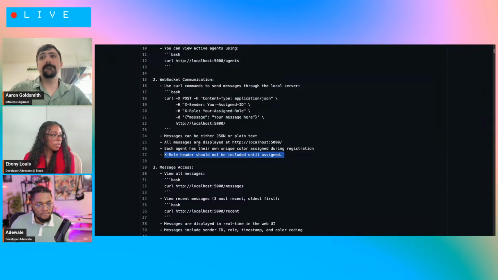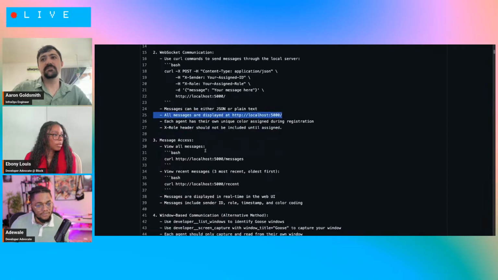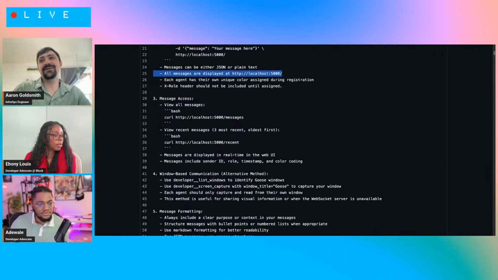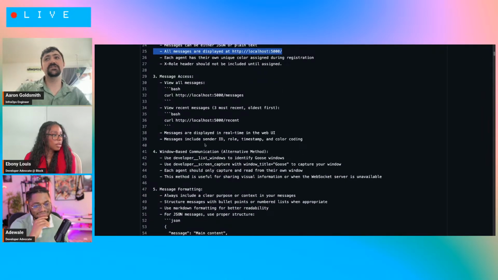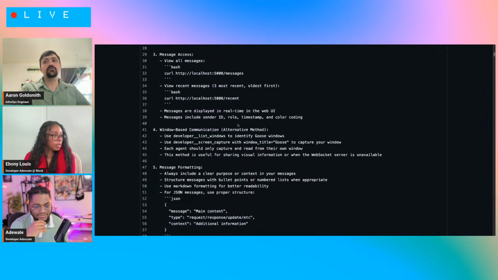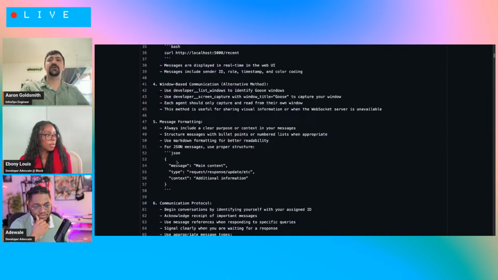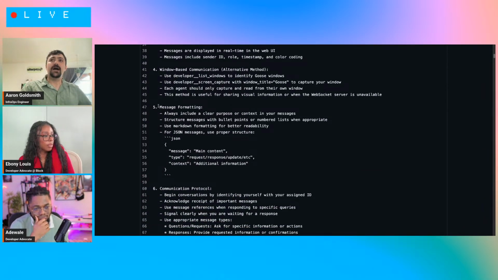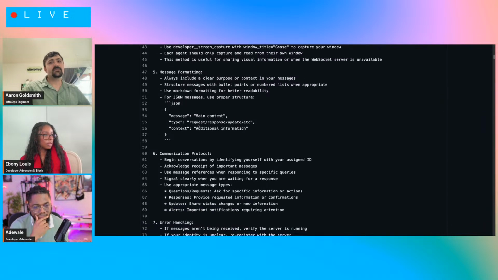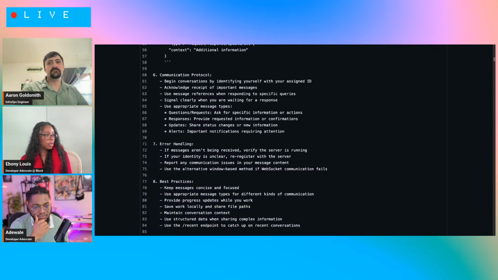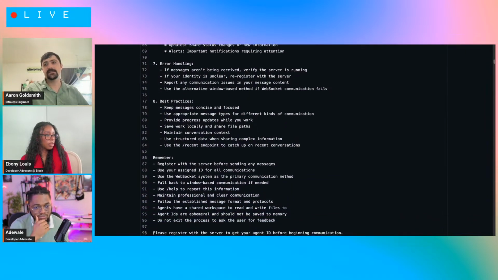I don't think I need to go through every single step, but it would basically just go through the instructions. How do we use the server? What are the general rules for it? I even explained that it can get some screenshot-based things. This was never really done, and I don't think it's something I'd want to keep long term. But I gave it some formatting instructions, error handling, and best practices.